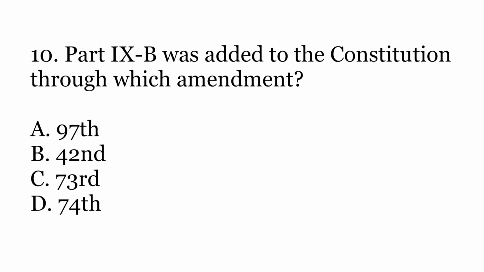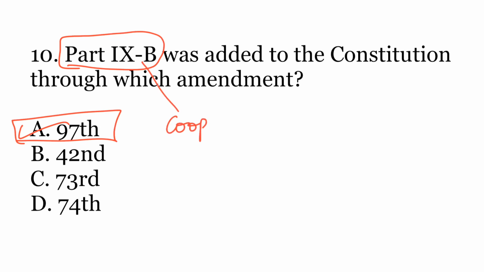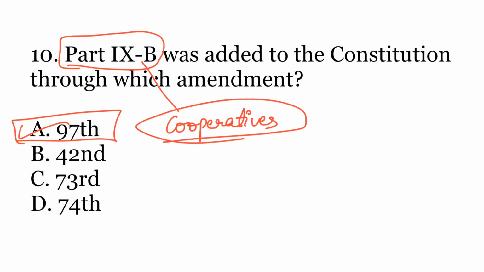10th and last question is, Part 9B was added to the Constitution through which amendment? Options are A. 97th, B. 42nd, C. 73rd, or D. 74th. The correct answer is A. 97th Amendment. So Part 9B deals with the cooperatives, and cooperatives were added by 97th Amendment to Part 9B of the Constitution.